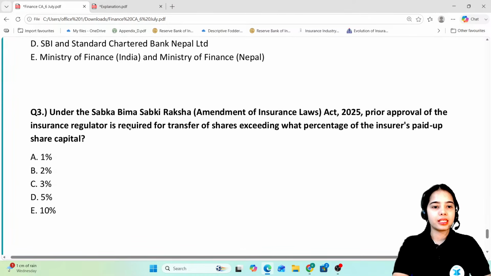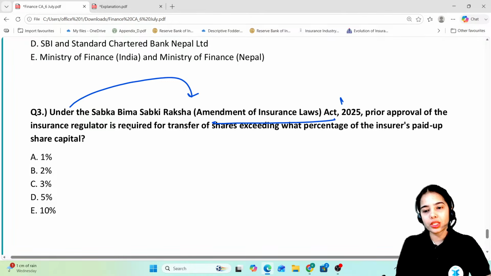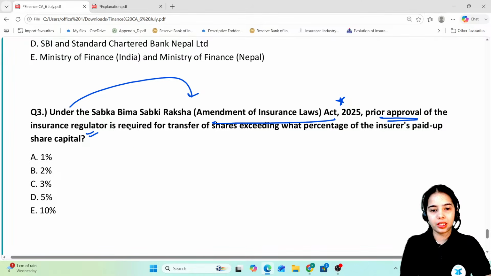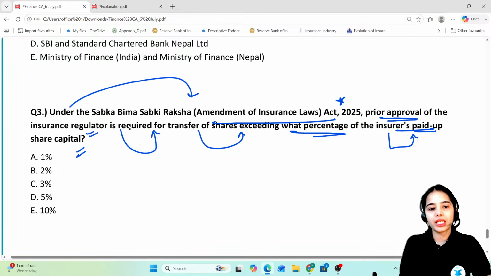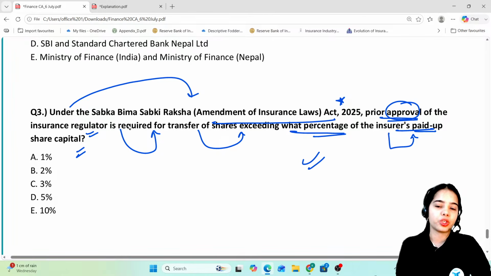The last one is that under the Sabka Bima Sabki Raksha Amendment of Insurance Laws Act 2025, prior approval of the insurance regulator is required for transfer of shares exceeding what percentage of the insurer's paid up share capital? So, transfer of shares exceeding what percentage of an insurance company's paid up share capital requires the prior approval of the insurance regulator? This is the question that you have to answer.